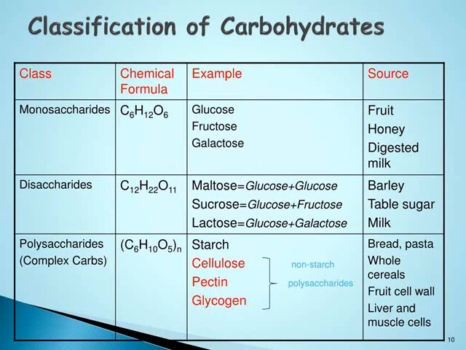Classification of carbohydrates, in which monosaccharides chemical formula is C6H12O6. Glucose, fructose, galactose. These are the examples. While sources of glucose, fruit, honey, fructose, and galactose, digested milk. Glucose is the most important fuel in living cells.